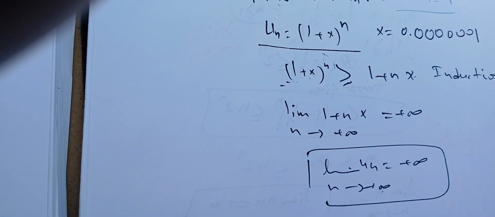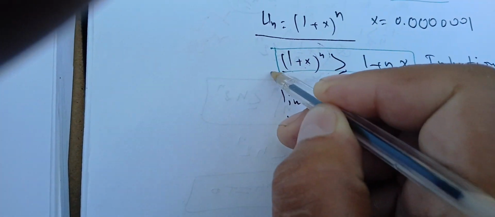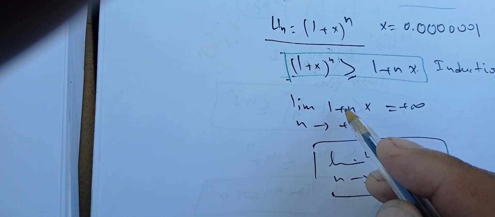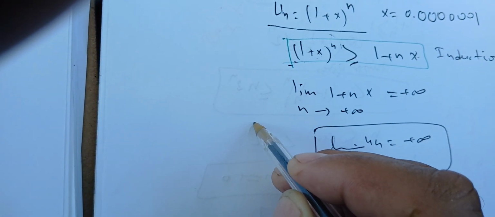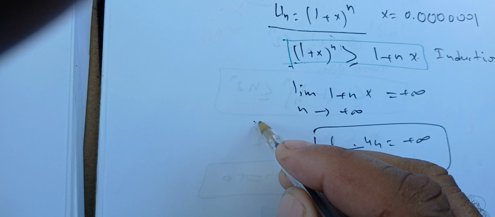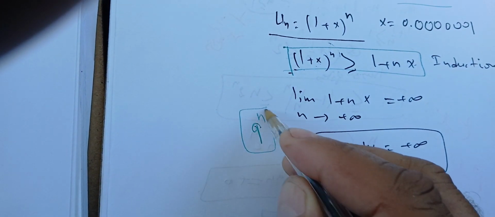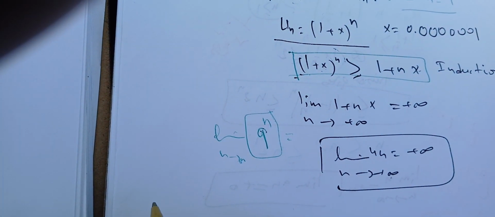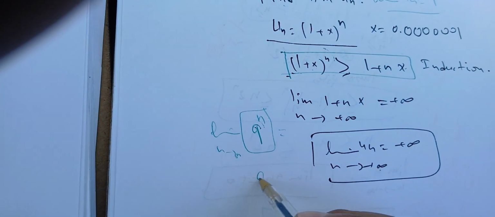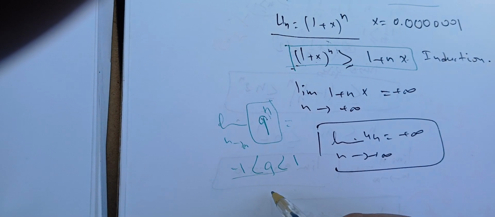The thing that we left out: here we need to prove this one, and we need to know, given a geometric series or a geometric sequence, what are the values of q to the power n as n goes to infinity? If q is strictly between -1 and 1, the limit is 0.